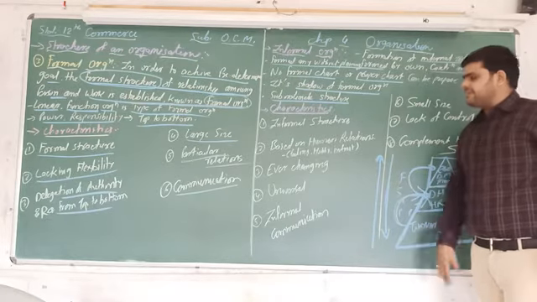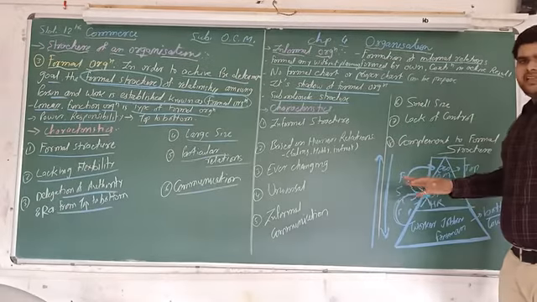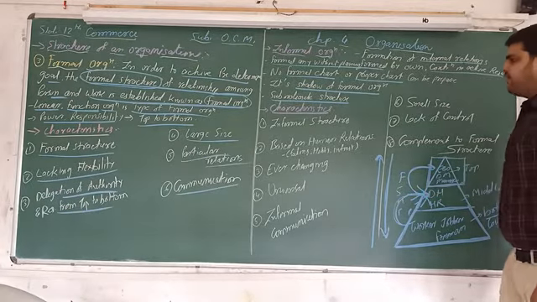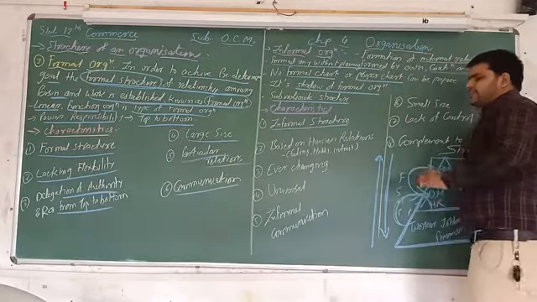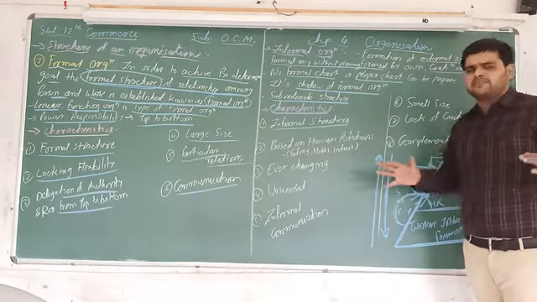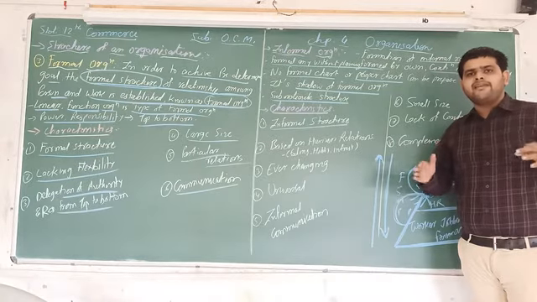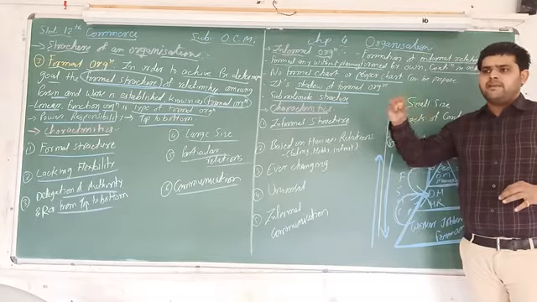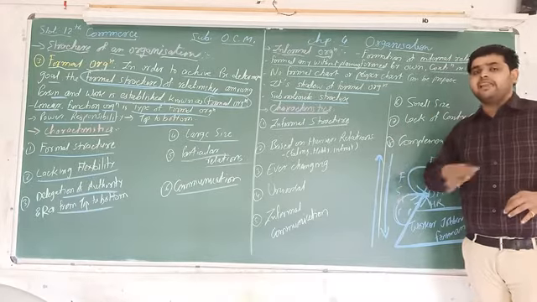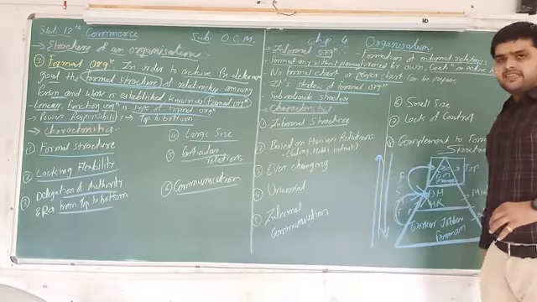Again, there are characteristics. Here there are 8 characteristics, and we have to discuss all the characteristics one by one. Number 1, that is informal structure. See, the structure of the organization is not fixed. It's informal. It means that it is not decided who is situated at the top level, bottom level, or lower level. All are at the same level. So informal structure is there.